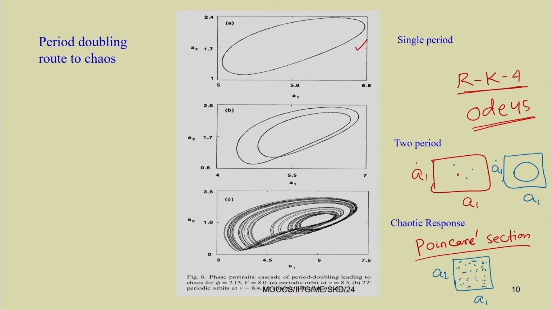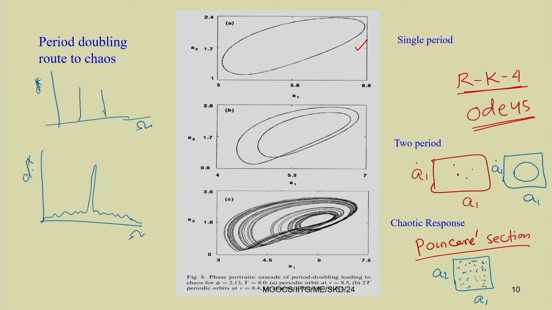Similarly, you can find the spectrum of the response. For a single periodic response, you have only one spike, so one frequency. Similarly, for 2 periodic you will have 2 spikes, and for multiple, when you plot the spectrum against frequency, for example the displacement spectrum d star, in the case of a fixed point you have spikes, but in the case of a chaotic response you can have a broad band. The spectrum will be seen like this. So, this is omega versus d star, that is your spectrum.